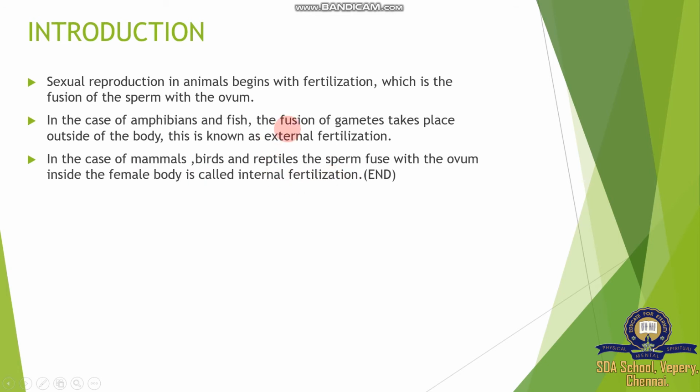So there are two types of fertilization, external and internal. In most animals, fertilization occurs inside, mostly internal fertilization. For example, mammals, birds and reptiles. In all mammalian groups of organisms. What is a mammal? A milk yielding organism. Birds, we know, are flying organisms and are oviparous. Reptiles, for example a lizard. Those animals that move on land with the help of their belly are called reptiles. In mammals, birds and reptiles, the sperm fuses with the ovum inside the female body, which is called internal fertilization. It's a type of fertilization.